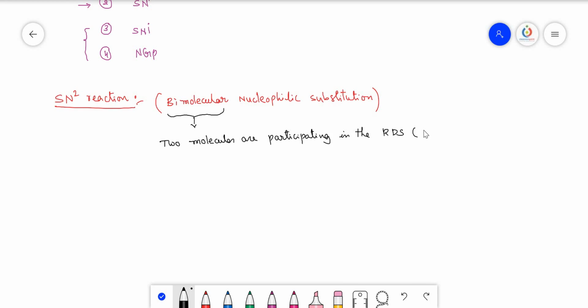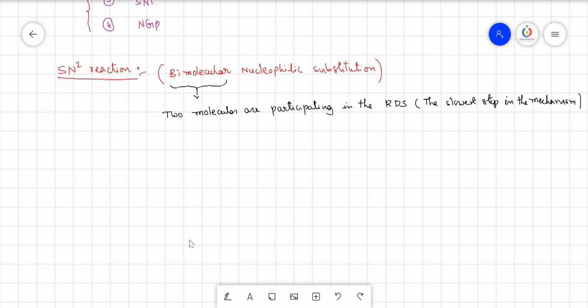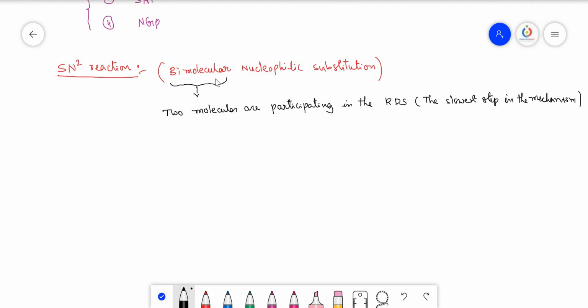We know what rate determining step means: the slowest step in the mechanism is called the rate determining step. So 2 molecules are participating in the rate determining step, and since 2 is there, we can easily say that the order of the reaction is 2. That means these SN2 reactions are second order reactions.